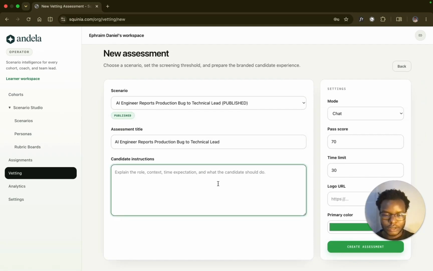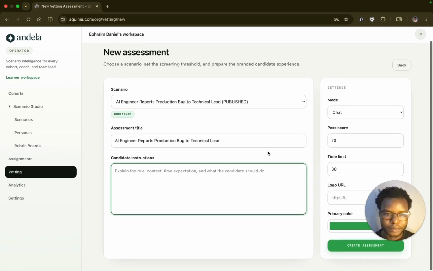You can use any scenario you want to test that candidate on, which bypasses the limit of an interview, where we only say what had happened. But why not practice it and show that, yes, this is actually how we handle it, which is true, rather than formulating a story for an interview. So this is why I feel this is a very great feature for Squinia.